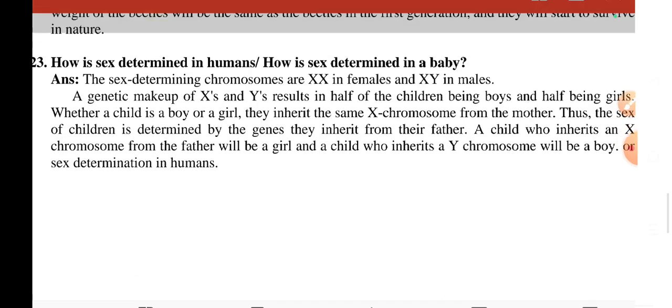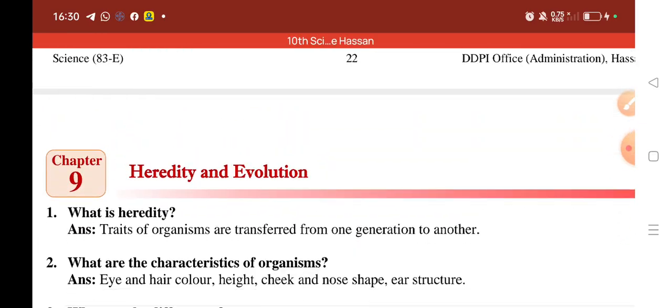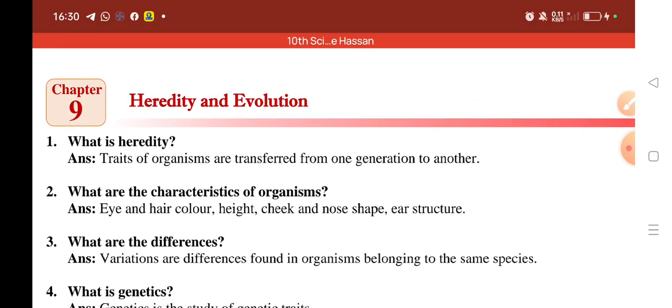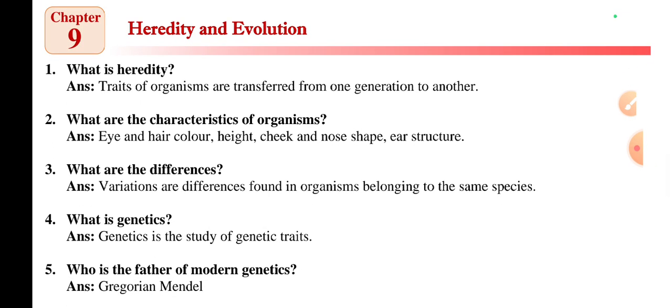Okay, up to now we discussed which chapter? It's heredity and evolution. These are one mark questions to memorize. Listen once by once, again and again. Hopefully these videos are helpful for you to memorize or to make a revision.